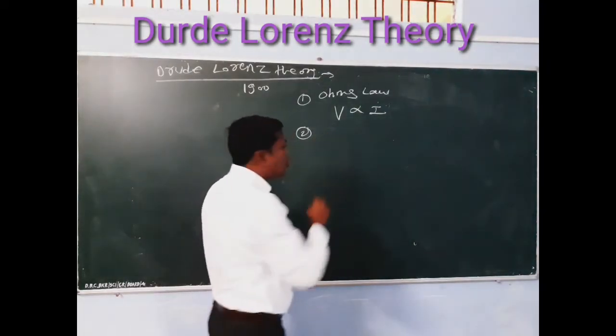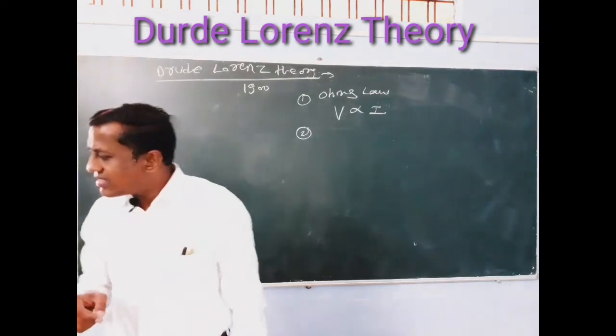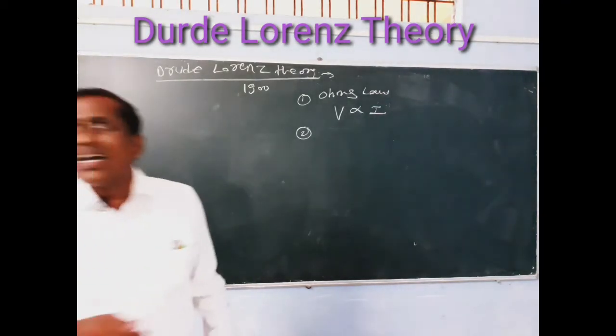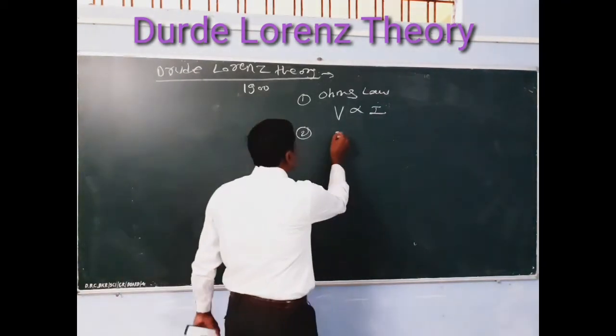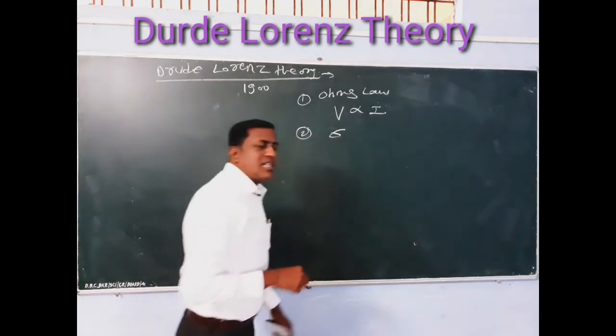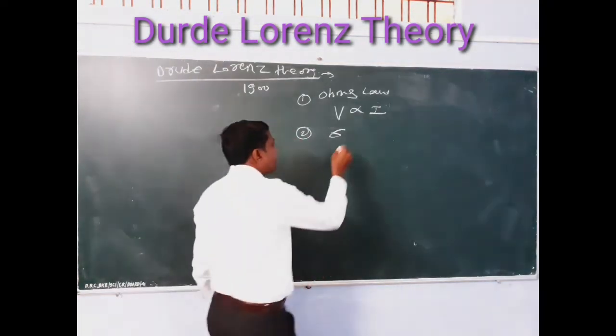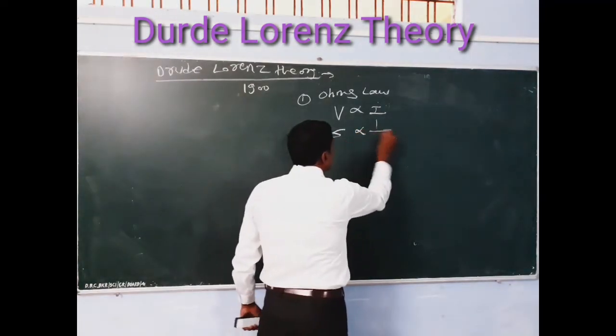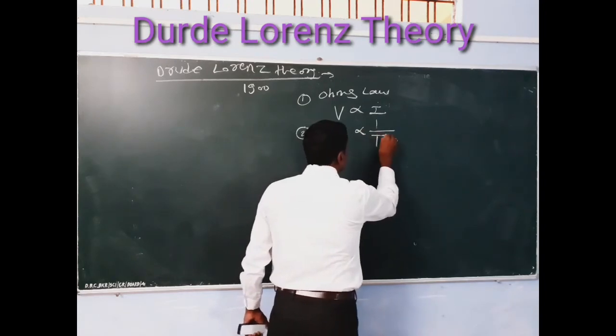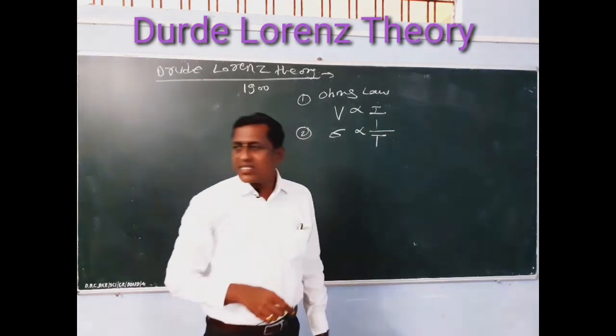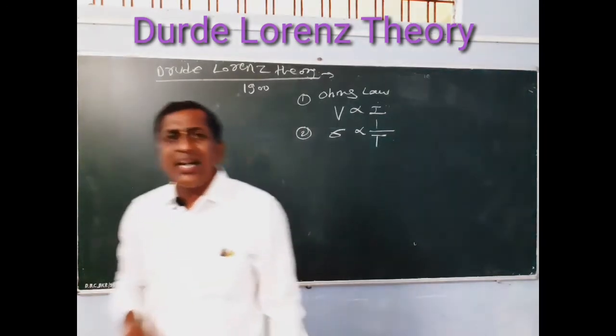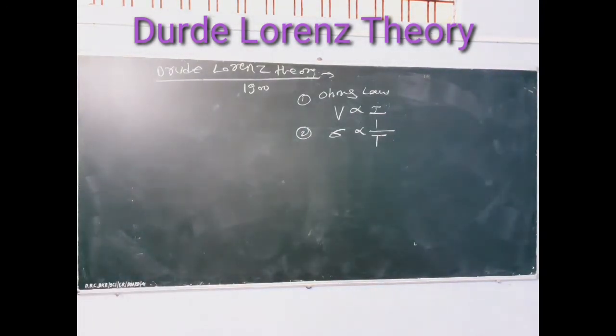Second point, both Drude and Lorentz discuss the electrical conductivity sigma. Sigma, the electrical conductivity, is inversely proportional to the absolute temperature.